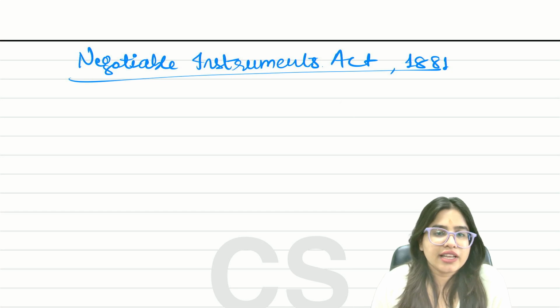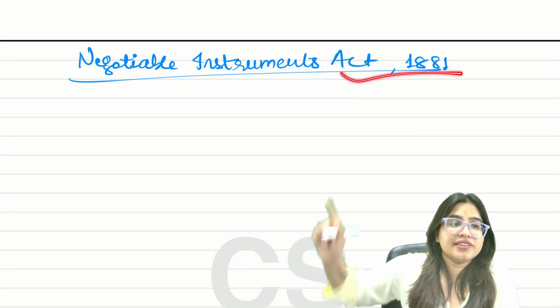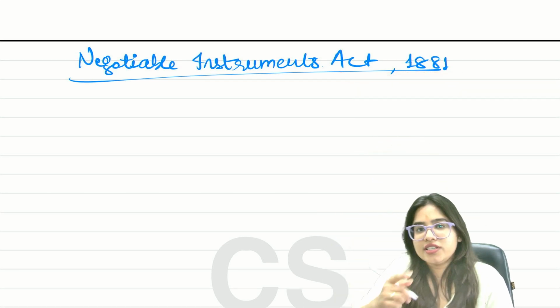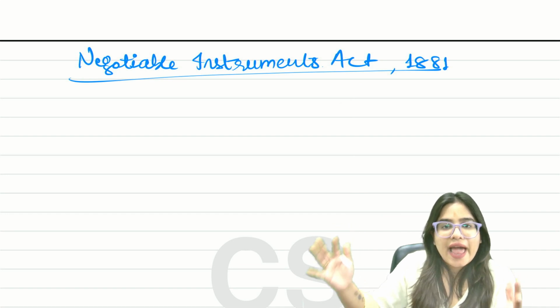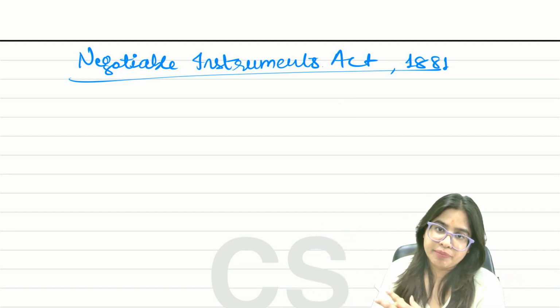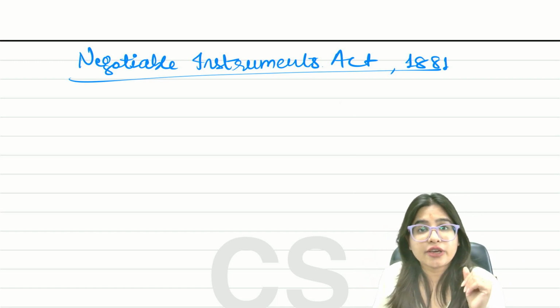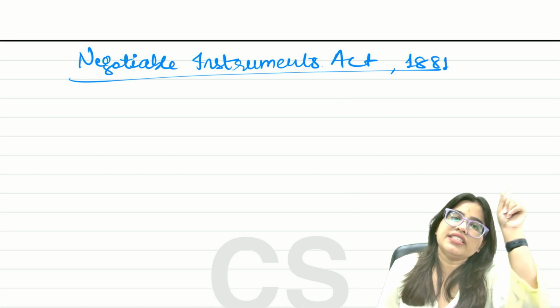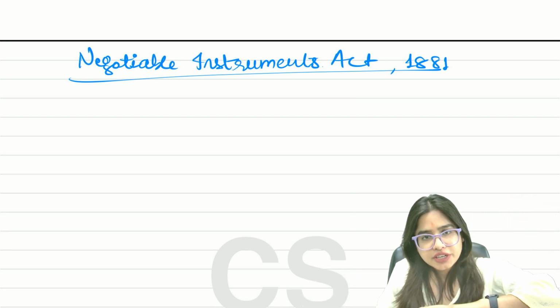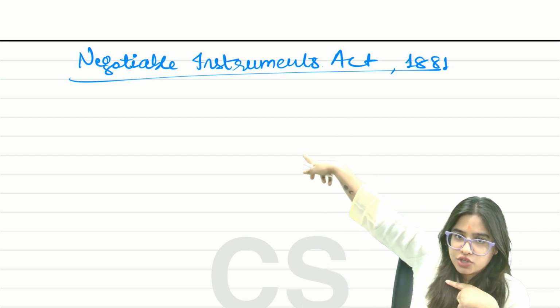So before starting Negotiable Instruments Act, as you can see here, the year 1881 is mentioned. What does this mean? This means that this act came in the year 1881. So it's as old as Indian Contract Act. If you can recall, Indian Contract Act you've already studied. It came in 1872. So just a few years after Indian Contract Act, this act came, Negotiable Instruments Act.